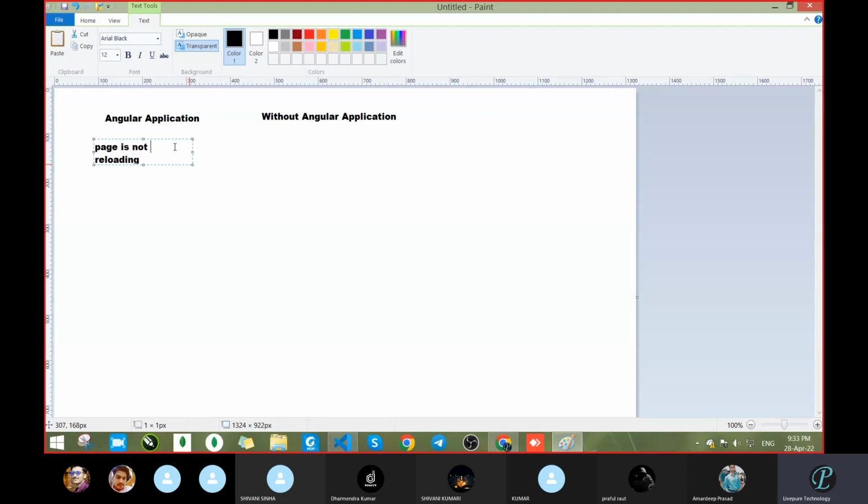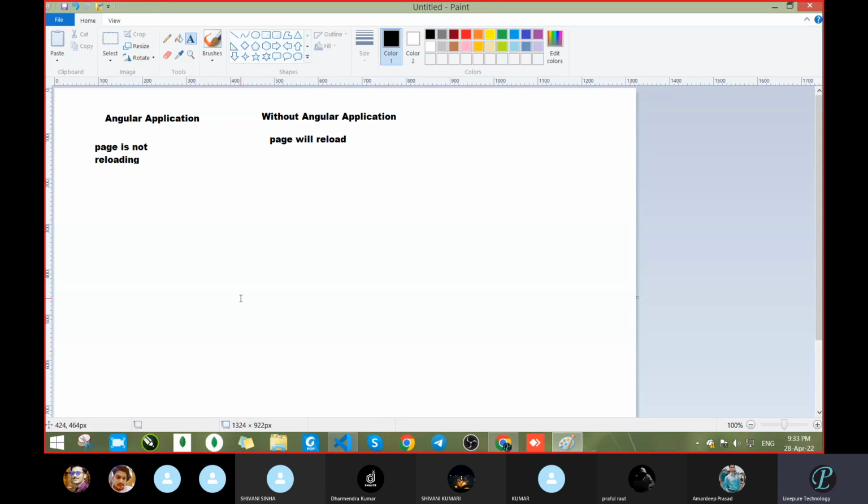But without an Angular application, the page will reload. Then what is the difference? What is the benefit of reloading or not reloading?